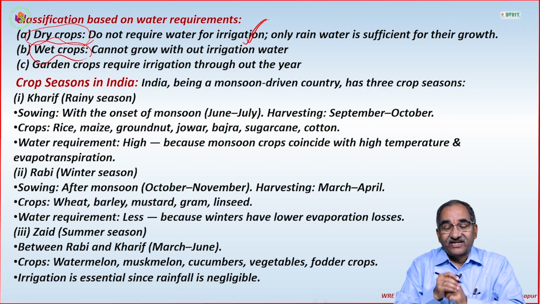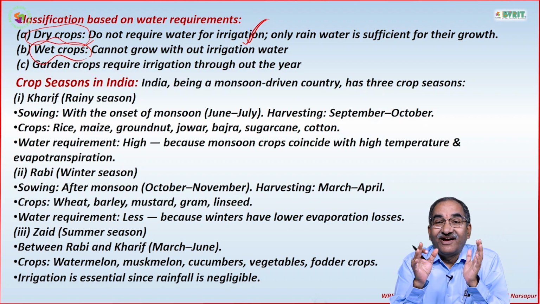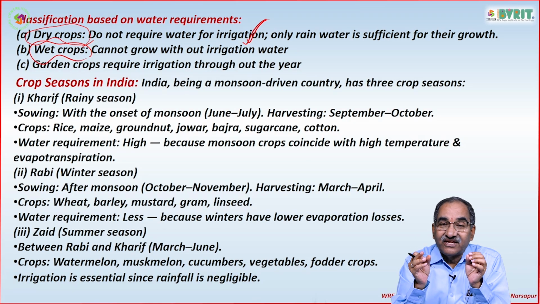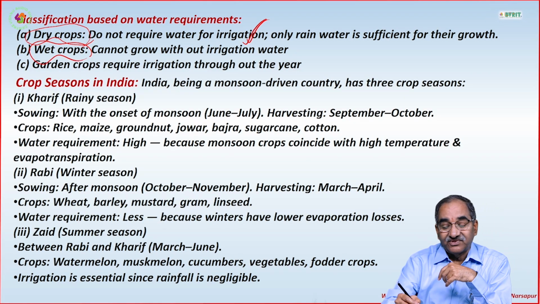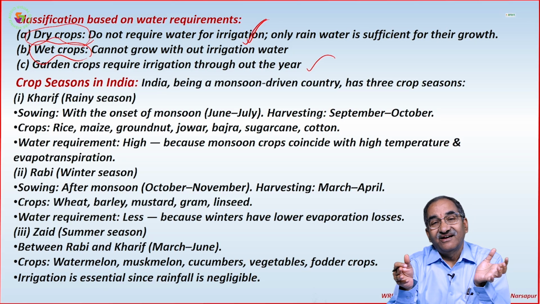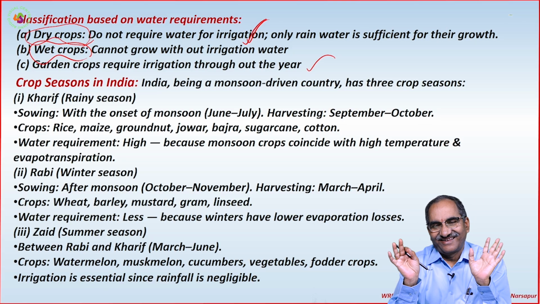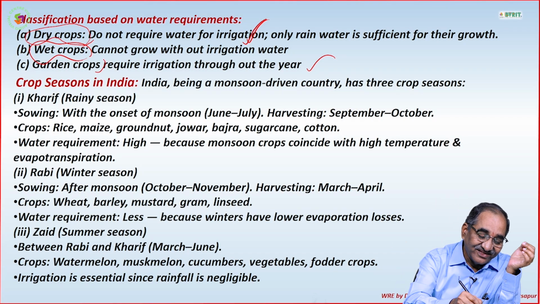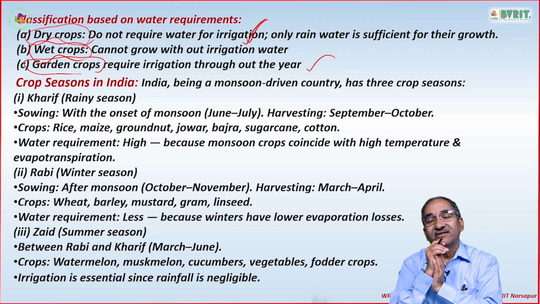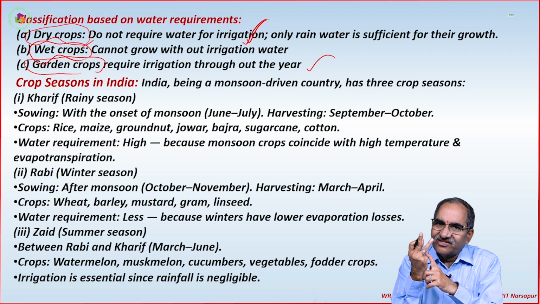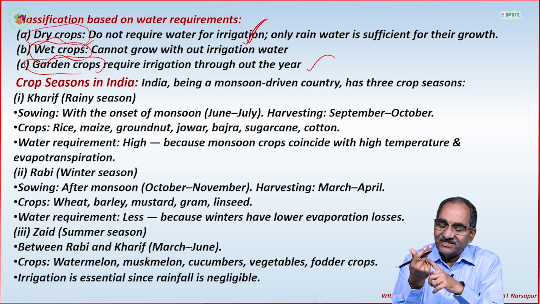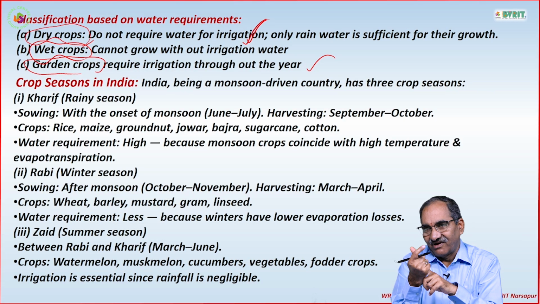Then what is a wet crop? A wet crop requires irrigation water. Which crop? A wet crop always requires irrigation water. And garden crops require water throughout the year. So these are the 3 things based on water requirements of crops. So the agricultural classification, crop seasons, and the third one is water requirements.